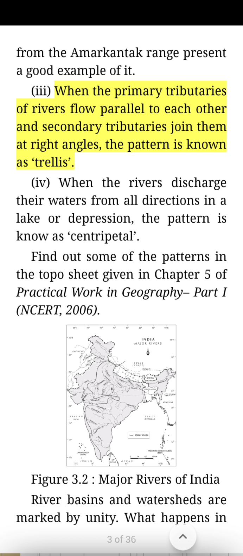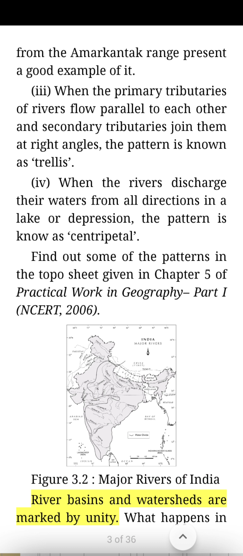When the primary tributaries of rivers flow parallel to each other and secondary tributaries join them at right angles, the pattern is known as trellis. When the rivers discharge their waters from all directions in a lake or depression, the pattern is known as centripetal. Find out some of these patterns in the topo sheet given in Chapter 5 of Practical Work in Geography Part I, NCERT, 2006. Figure 3.2, Major Rivers of India.